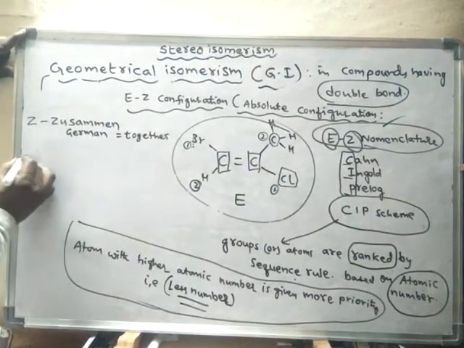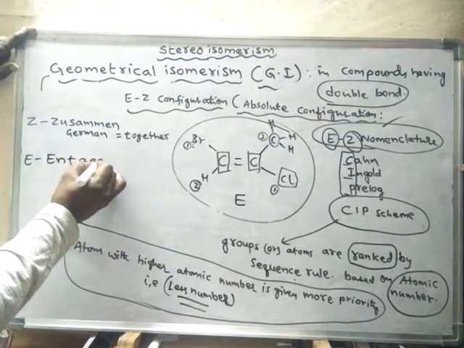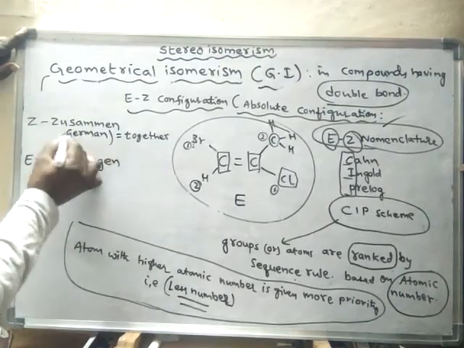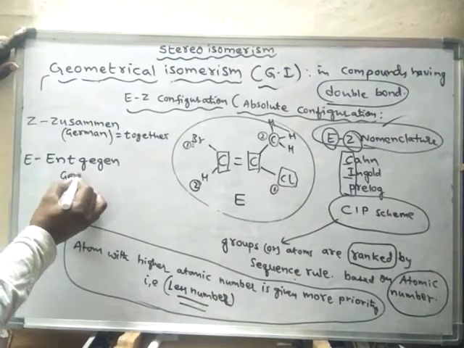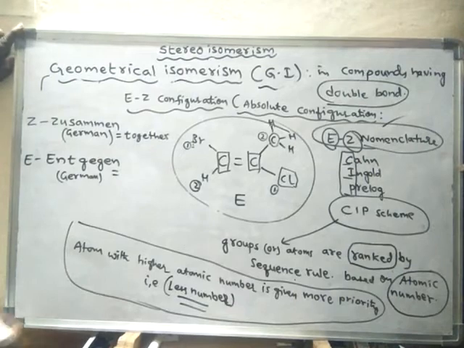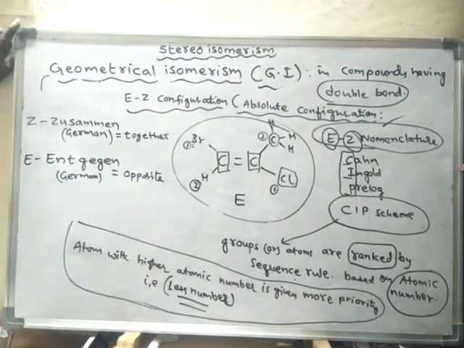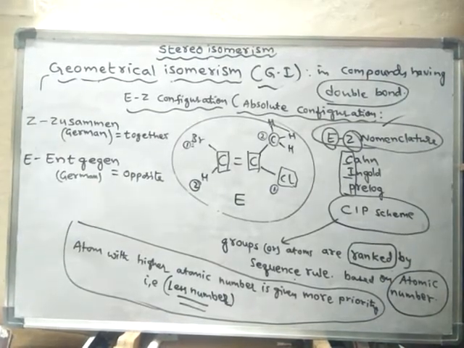E stands for Entgegen. It is also a German word only. The meaning of Entgegen is opposite. Entgegen means opposite. So like this,